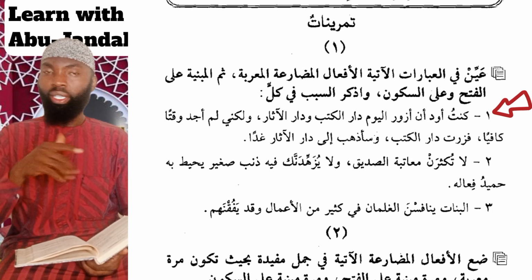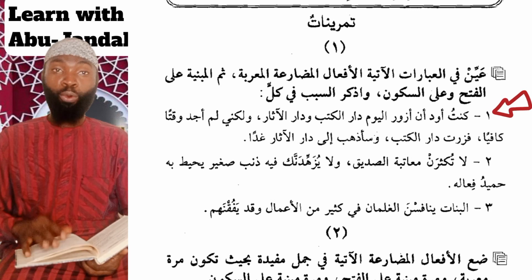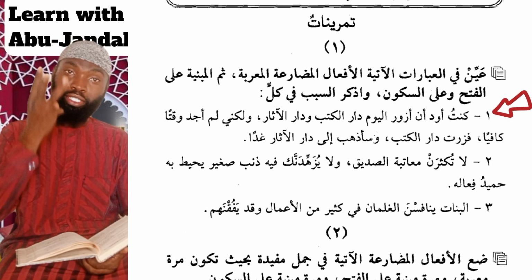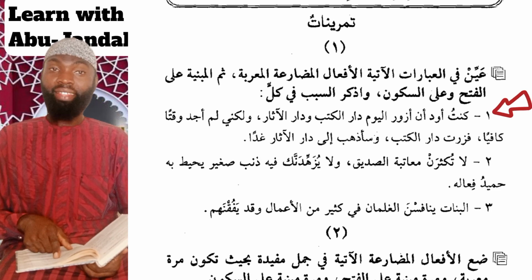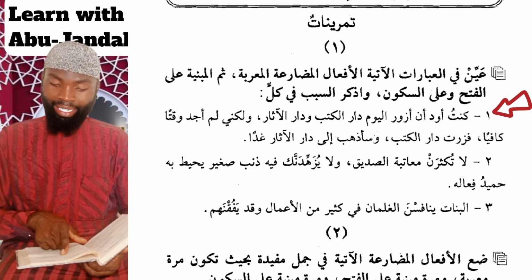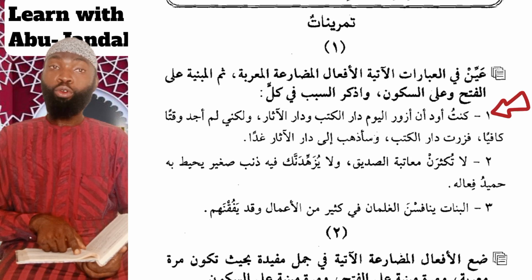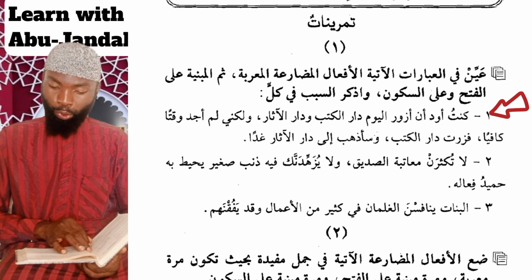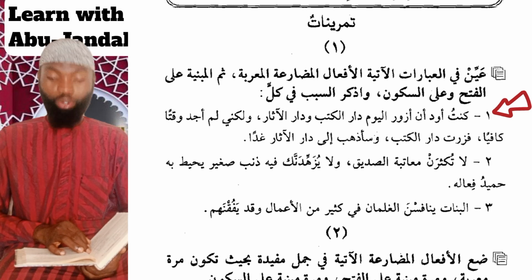Now let's go back. Kuntu is not a present tense verb, it is a past tense verb. Awaddu is a present tense verb, and it is declinable because it is free from nun tawkid or nun al-niswa. Azuru is also a present tense verb, and it is declinable for the same reason. Ajid, the same thing, is declinable because it is free from nun al-niswa and nun al-tawkid. Then azuru, hence adh-habu, the same thing. This is a declinable present tense verb because it is free from nun al-tawkid and nun al-niswa.